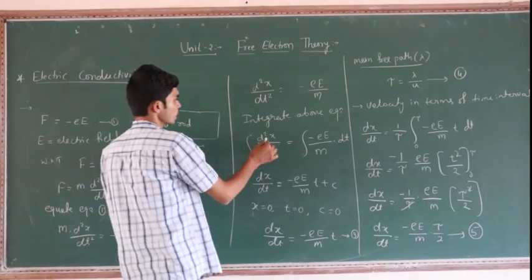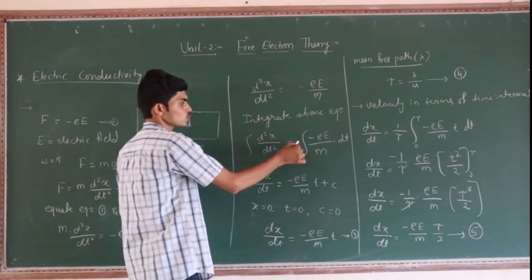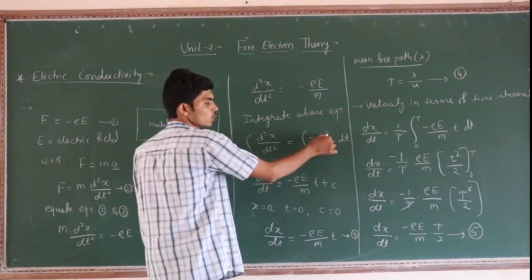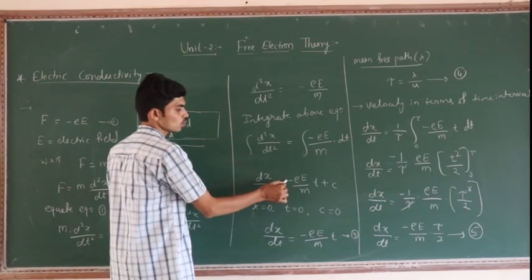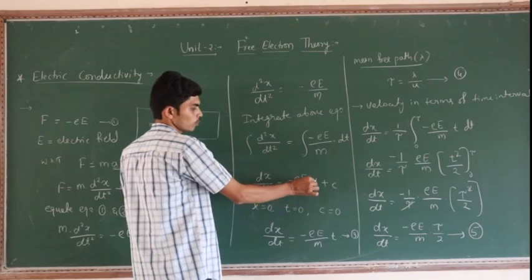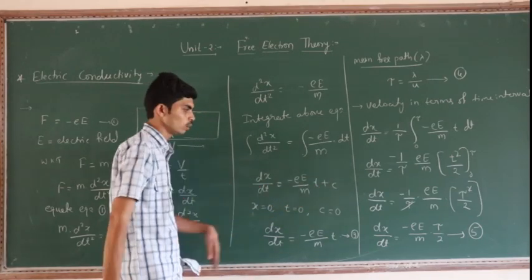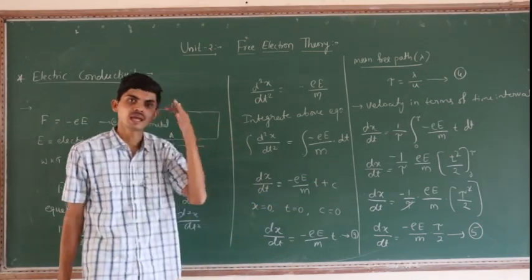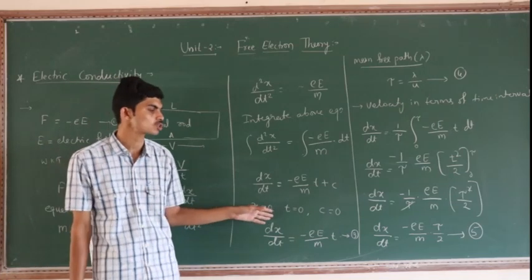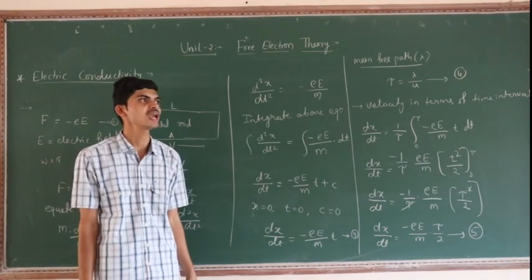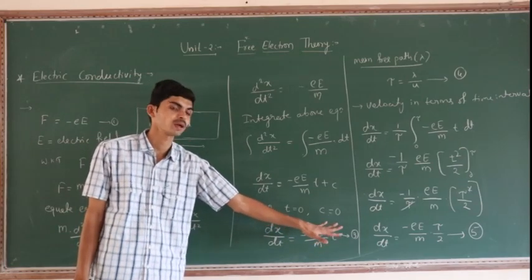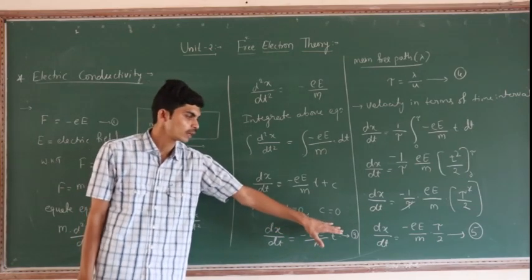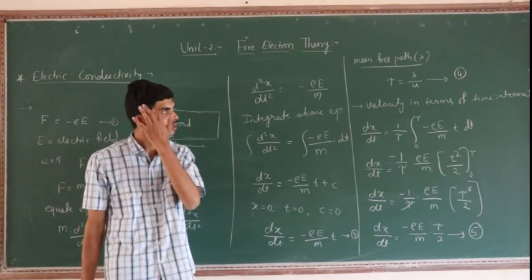Next, integrate both sides. We will get d square x by dt square is equal to the integration of minus e into E divided by m into dt. Dx by dt is equal to minus e into E by m into t plus C, where C is the integration constant. When x is equal to 0, t is equal to 0, at that time C is also 0. So dx by dt is equal to minus e into E divided by m into t. We will get equation number 3.